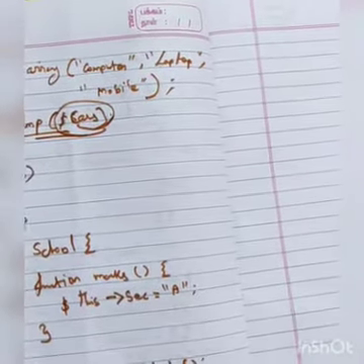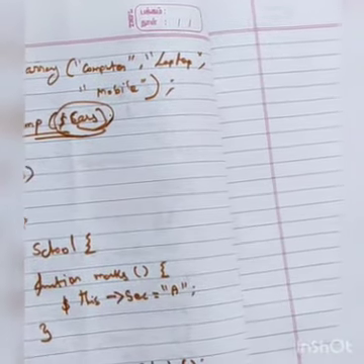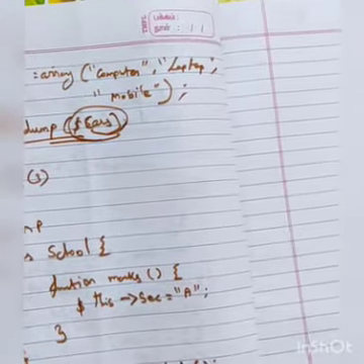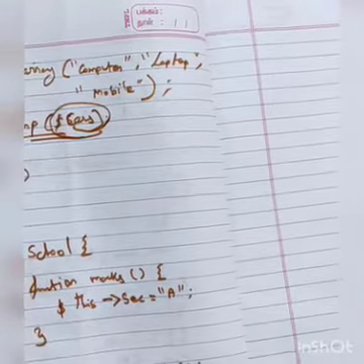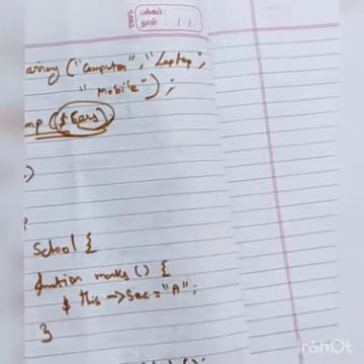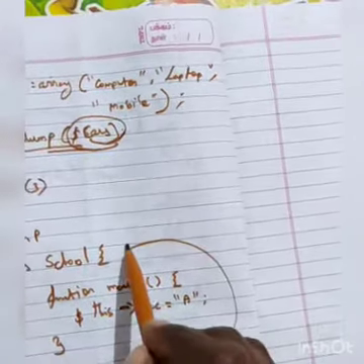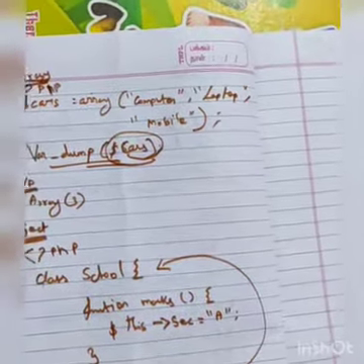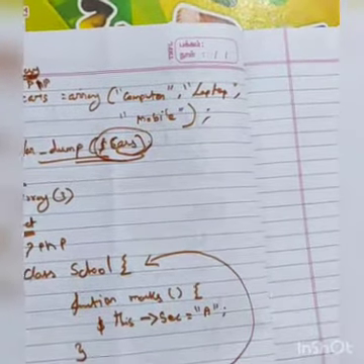So what does this mean? That is one school object. For that object, new is the keyword. School means the function inside the school class, and you can evaluate that function. Okay, this is how to create an object.